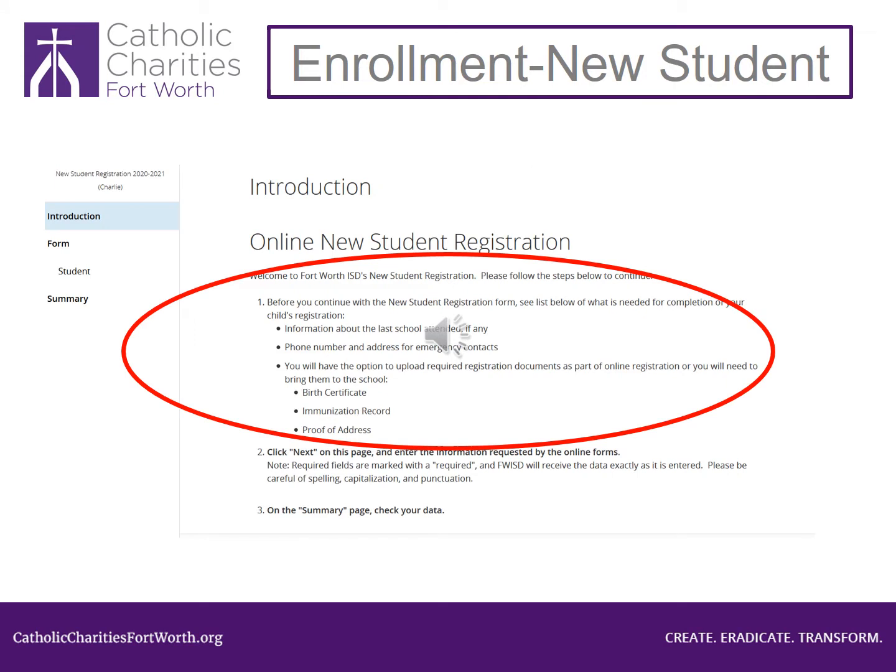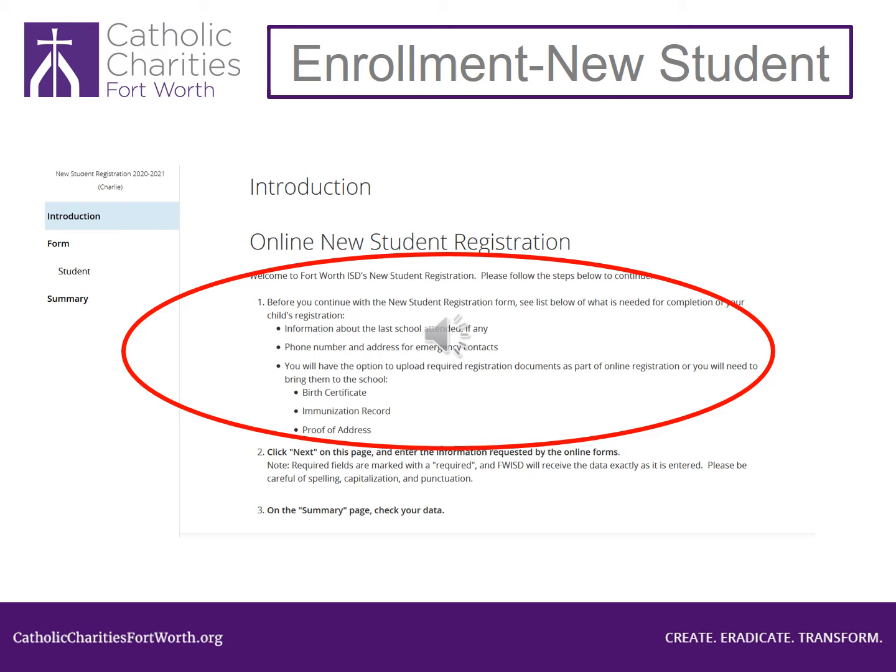You will need to have an emergency contact person. The emergency contact must have a phone number and address. When school begins, you will need to bring the birth certificate, I-94, passport, or green card of your child to the school. You will also need to bring immunization records and proof of where you live, such as a lease agreement, a water bill with your name on it and the address, or an electric bill with your name on it and the address.